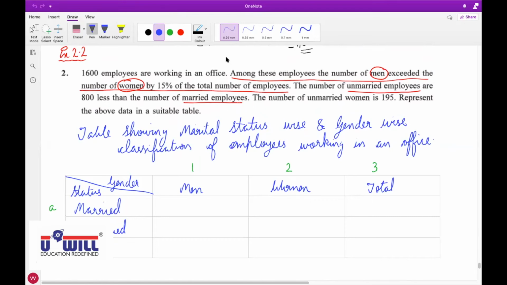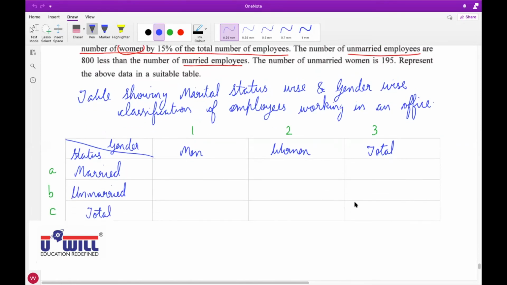Mansi? Yes, sir. Tell me, 1600 employees are working in an office. Where will we record this? In 3C. All of you write down 1600 in 3C. Okay, 1600 employees are working in an office. So 3C, 1600, total number of employees.